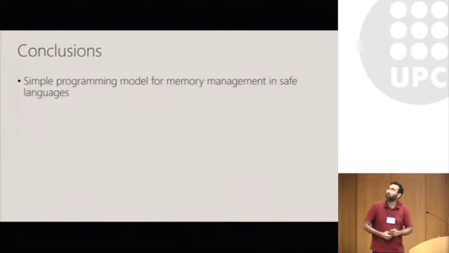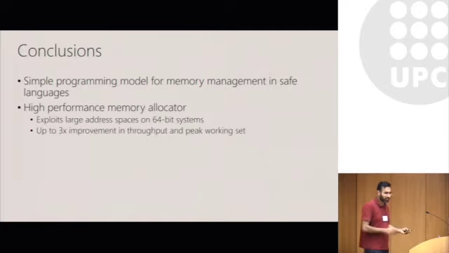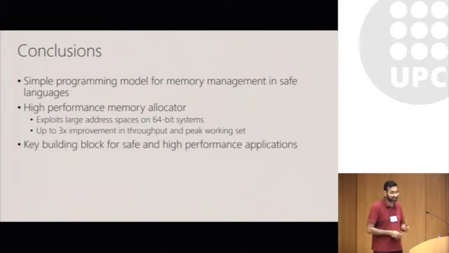To conclude my talk, what we are proposing is a very simple programming model for memory management in safe languages. All we are doing is introducing the keyword delete and an exception that's thrown if you try and dereference a deleted object. We've built a high-performance memory allocator that backs this programming model. It exploits the fact that 64-bit machines have very large address spaces, and we don't have to reuse virtual address space eagerly. We've shown up to 3x improvement in both throughput and peak working set in a number of benchmark applications. And we think this is a very key building block for safe and high-performance applications.